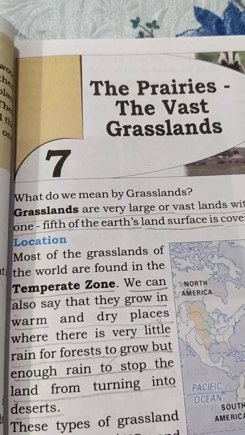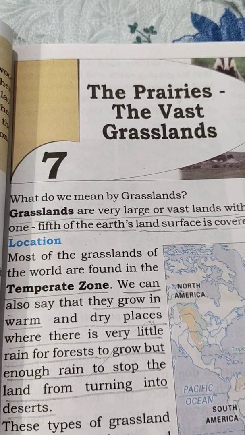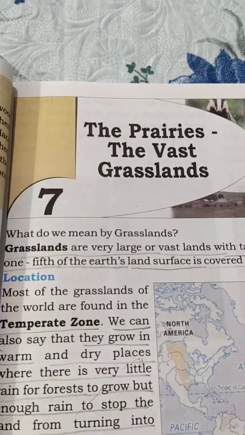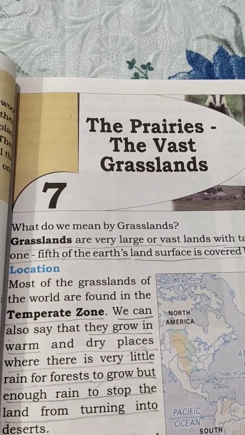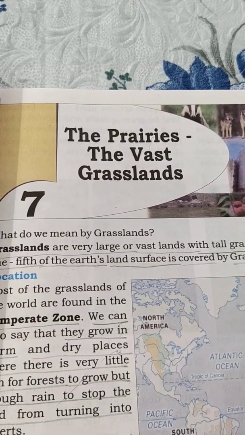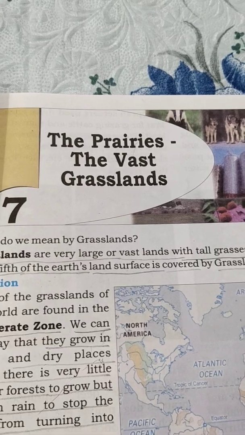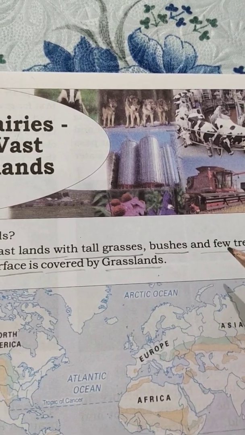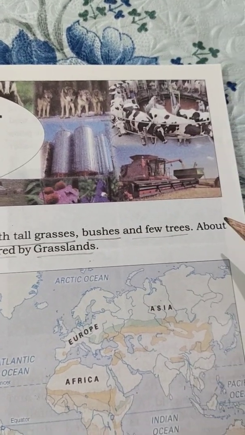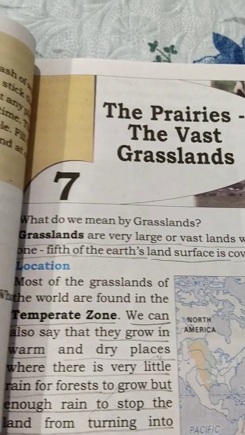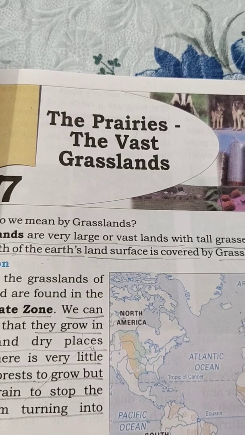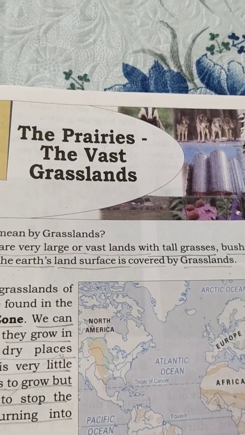Dear children, let me ask you a question. What do we mean by grasslands? And the answer is, grasslands are very large or vast lands with tall grasses, bushes, and few trees. About 1/5 of the Earth's land surface is covered by grasslands.